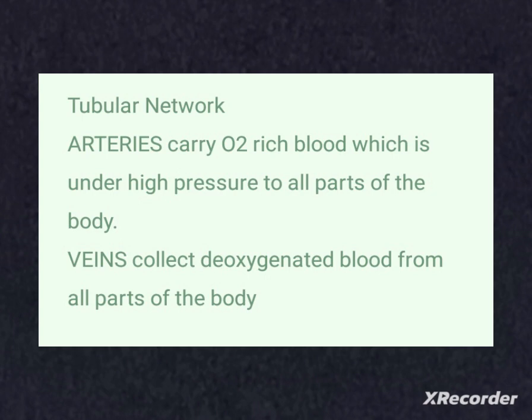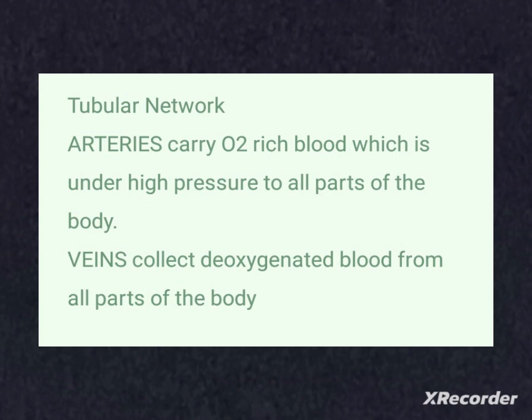Now let's know about the tubular network that helps in the reach of the oxygenated blood to all the tissues. These tubes are blood vessels, that is arteries and veins, and also blood capillaries. Arteries are the vessels that carry blood from the heart to the various organs of the body. Blood is under high pressure, as the blood coming from the heart, that is, oxygenated blood, is under high pressure. Arteries have thick elastic walls and tolerate high pressure.